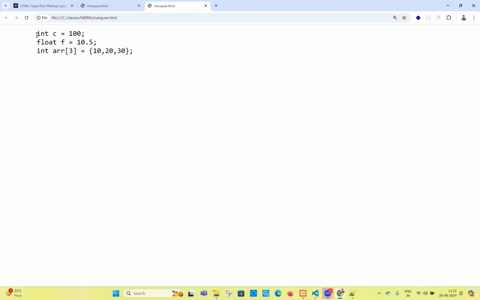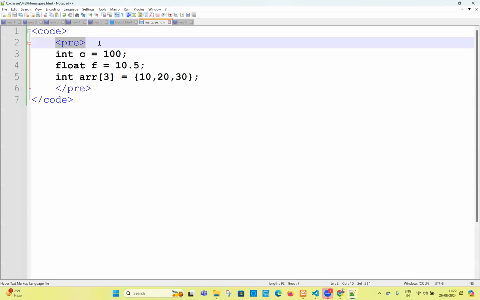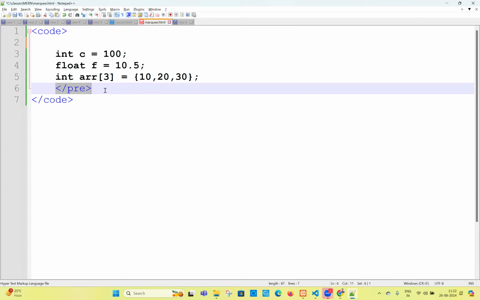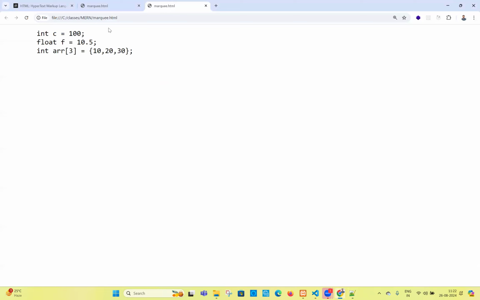Definitely, if you are writing like this, you are not using any break tag. Maybe some people will say, sir, you can use the break tag here. Why not? This is also a solution, right? 100%, this is also a solution. If you use the break tag, you're also getting the same output now. Ultimately, my agenda is what? I need to print the data like this. You want to use the break tag, or the code tag, or the pre tag, it's completely your choice how you want to go.